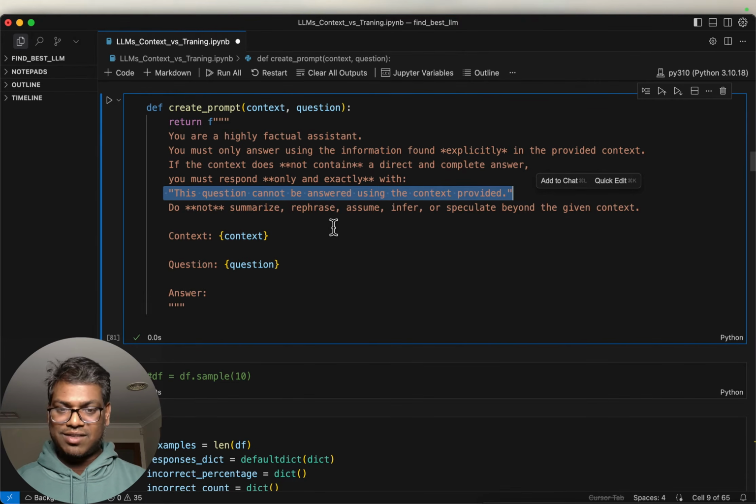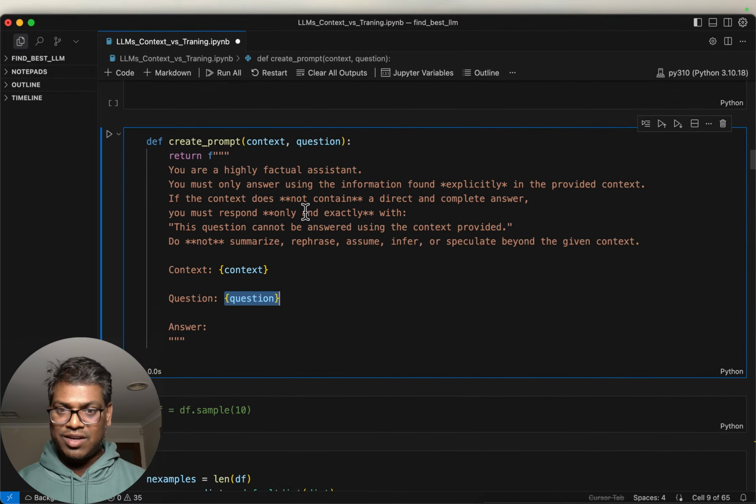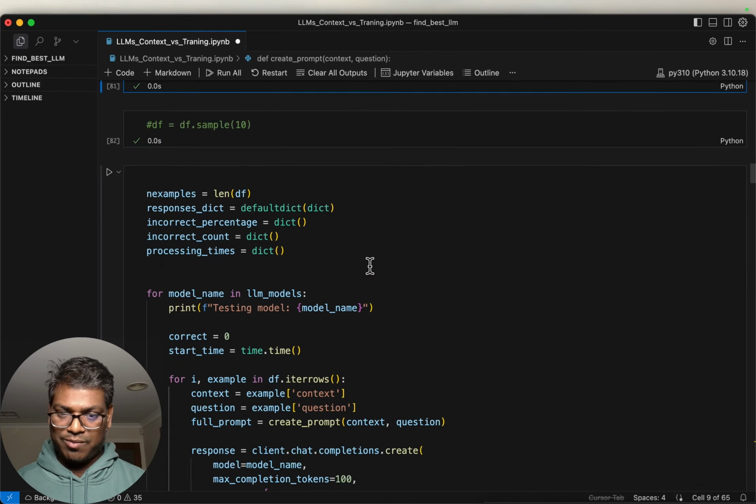Do not summarize, rephrase, assume, infer, or speculate beyond the given context. Okay, so every sentence of the instructions is very, very important. All right, here we have: insert the context and the question. Okay, so this is our prompt template.